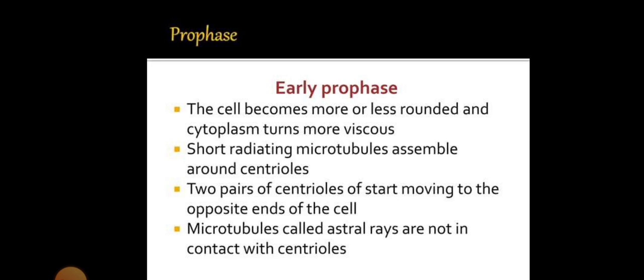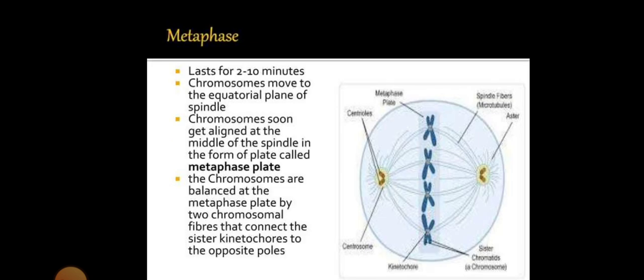Prophase, or early prophase. The cell becomes less rounded and the cytoplasm turns more viscous. Microtubules are assembled around the centrioles, and the two pairs of centrioles start moving to opposite ends of the cell. Metaphase takes 2 to 10 minutes.